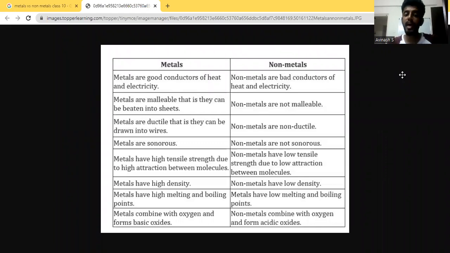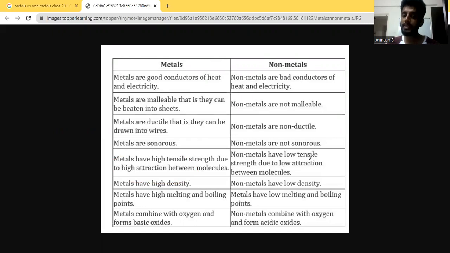The next one is metals have a high tensile strength due to high attraction between the molecules. So the atoms are very tightly packed in the metals, and they will be quite strongly held among themselves, which gives them a very high tensile strength, which means they are quite strong in their nature, quite rigid, and it's not so easy to stretch them or to expand them. So that is the meaning of this word.